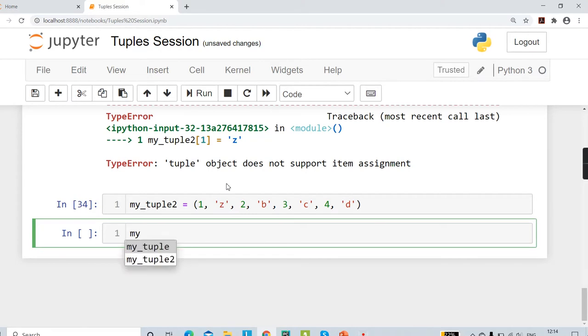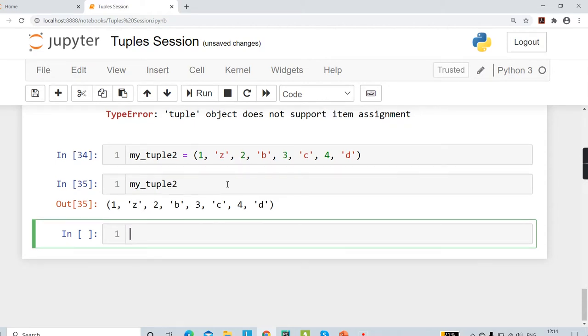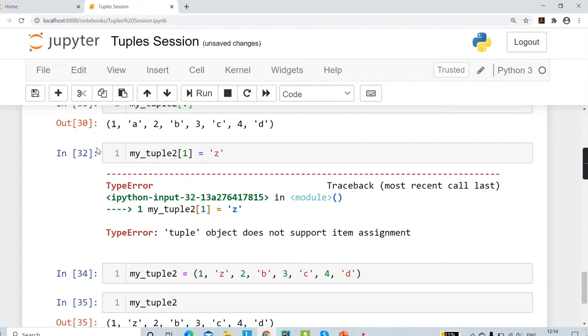Now if we do that, my tuple2 will have the element z. Okay, so this is one of the ways you can change the entire tuple. So you have to reassign it. You cannot change it by asking Python to do some item assignment like we tried in line number 32 here.